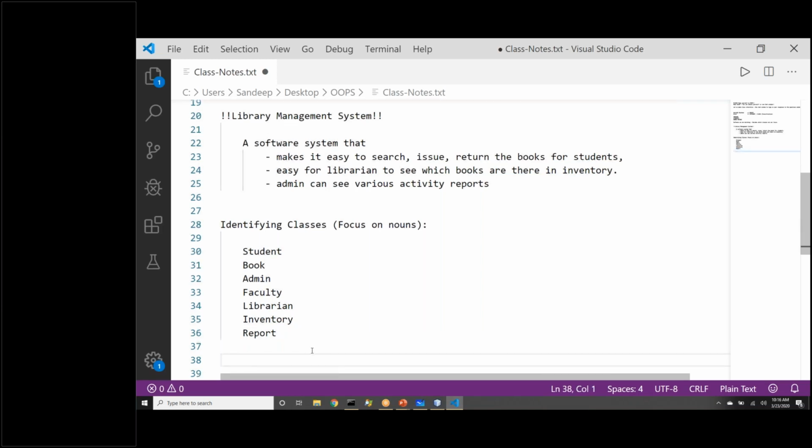And I'll park this thing here. We will come back to this case study again. So far we have identified, okay, we need all these classes to solve our problem, to make something, right? And we will proceed with our concepts. So far we understood what we are talking about, what we have done. Any doubts, any questions from anyone? Okay, I guess no. So we will move forward.